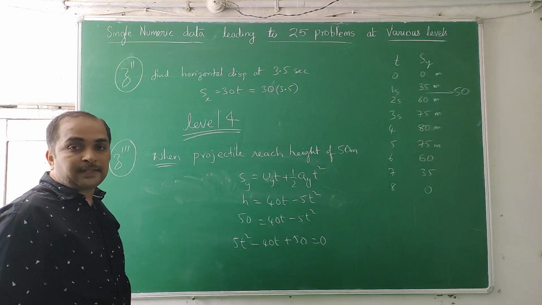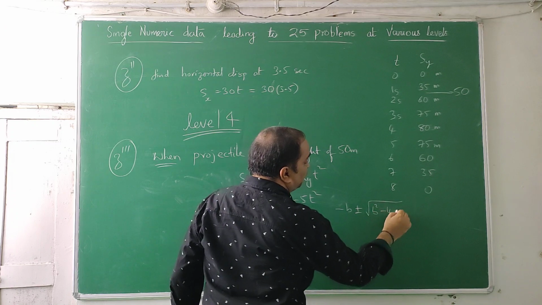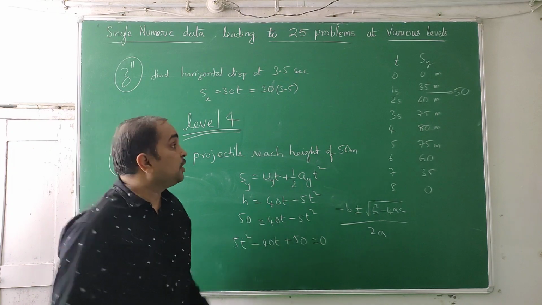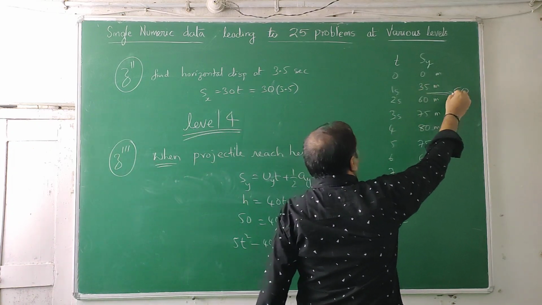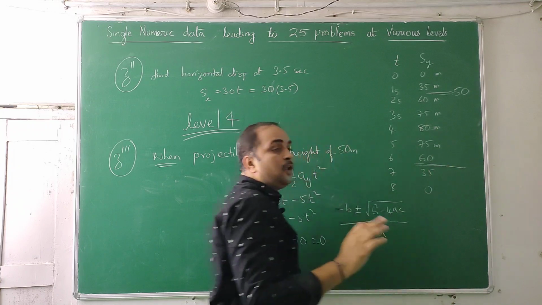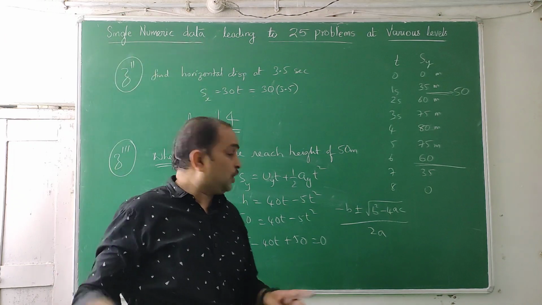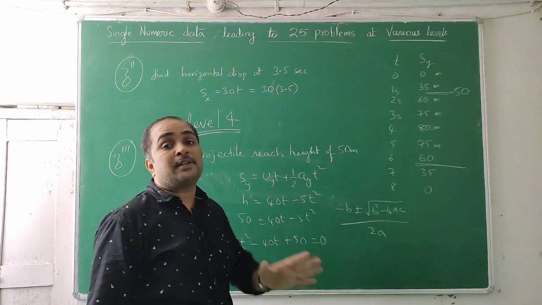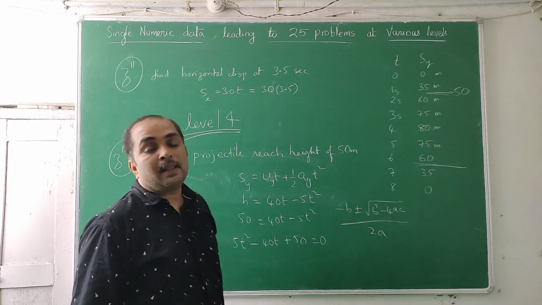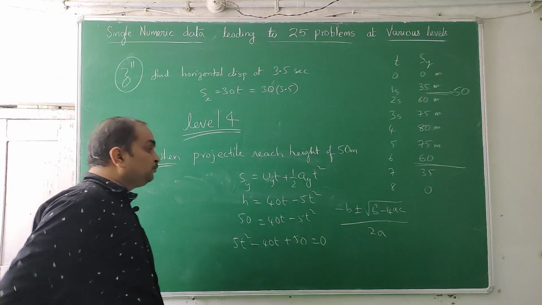It's a quadratic equation. Now, minus b plus or minus under root of b square minus 4ac, divided by 2a. So we'll get two roots. Why will you get two roots? Because between 30 and 60 it reaches 50, and between 60 and 35 also it reaches 50. So that one particular height, 50 meters, it reaches twice, while ascending and while descending. So you'll get two roots, both are real roots. No imaginary roots will come in this case. If you happen to see, the discriminant b square minus 4ac will come greater than 0 and it will be giving positive values to us. You can simplify it.